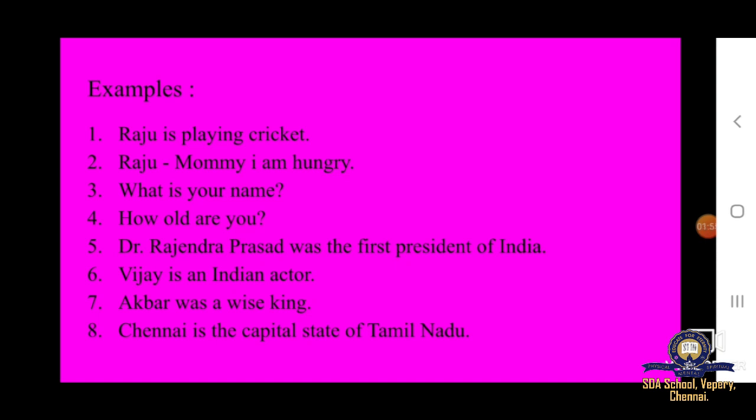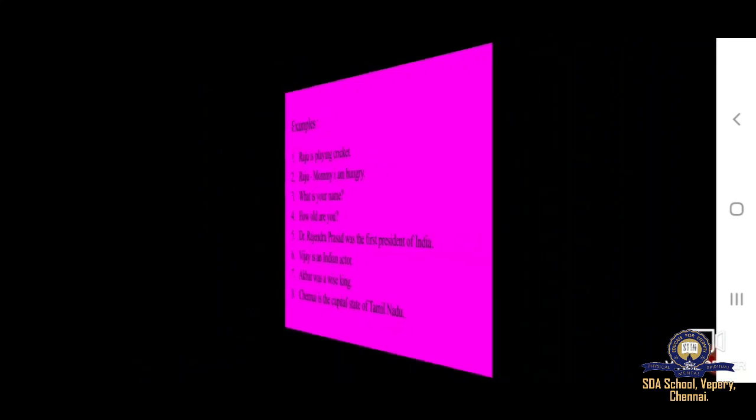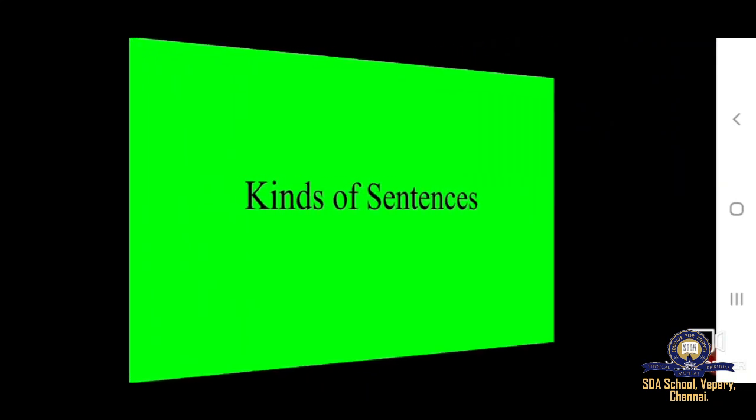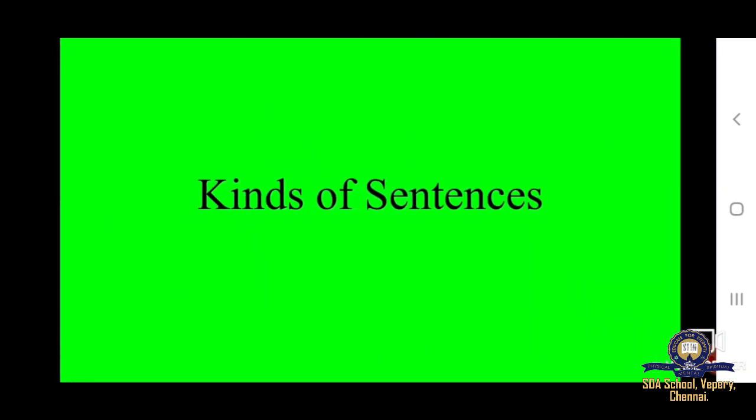So children, you can notice here that these sentences start with capital letters and give a complete meaning. So children, what is a sentence? Yes, a sentence is a group of words that makes complete sense. Now, let's see kinds of sentences.